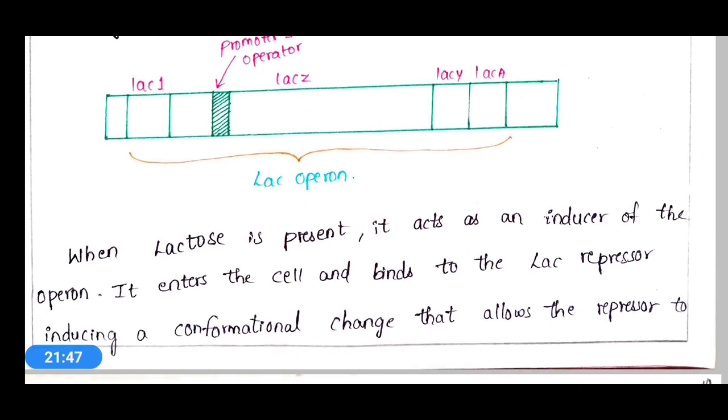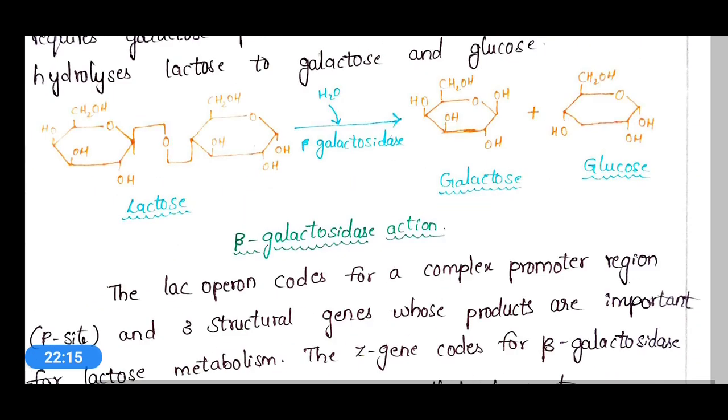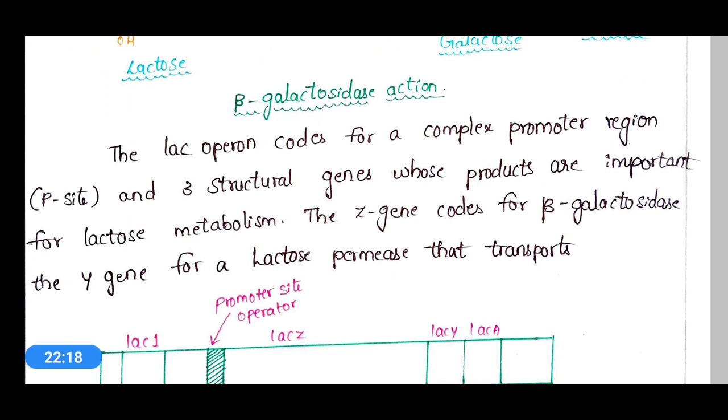When lactose is present, what will happen? It acts as an inducer for the operon. First of all, what does operon mean? An operon is a cluster of genes whose transcription is regulated by a set of genes. And what are they? Structural and functional genes. Here we are discussing the structural genes Z and Y. Z is responsible for the enzyme beta galactosidase, and Y is responsible for lactose permease.